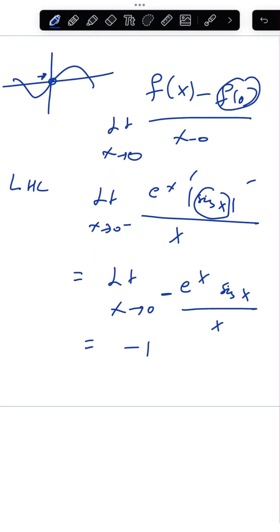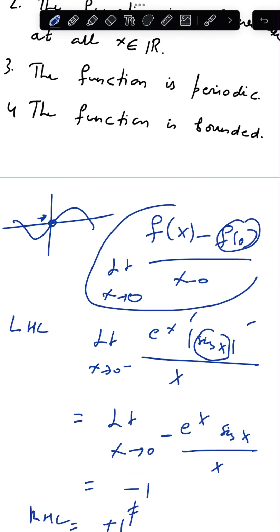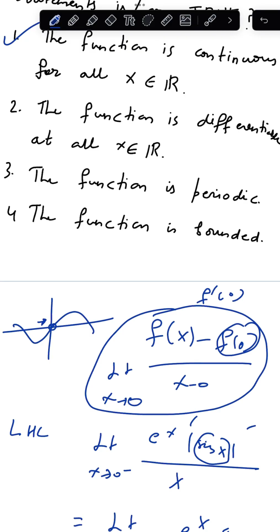So this gives me minus 1, and the right-hand limit is equal to plus 1, which is not equal to minus 1. Therefore, this limit does not exist. In other words, this derivative of f at 0 is not defined. So the function is not differentiable at x equal to 0. Therefore, option number 2 is false.